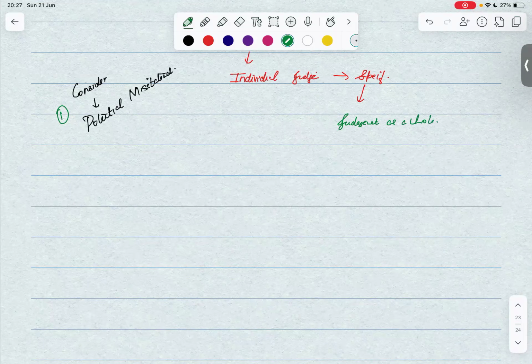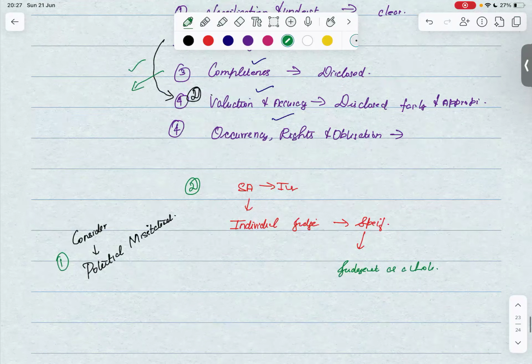So as auditors, we are using these assertions to consider different types of potential misstatements. And moving forward, how will they form an opinion was the next question. For that, we will first form individual judgments on the specific assertions, and then we will form the judgment on the whole FS, because we are not providing an opinion on the specific assertions, but rather on the FS as a whole.